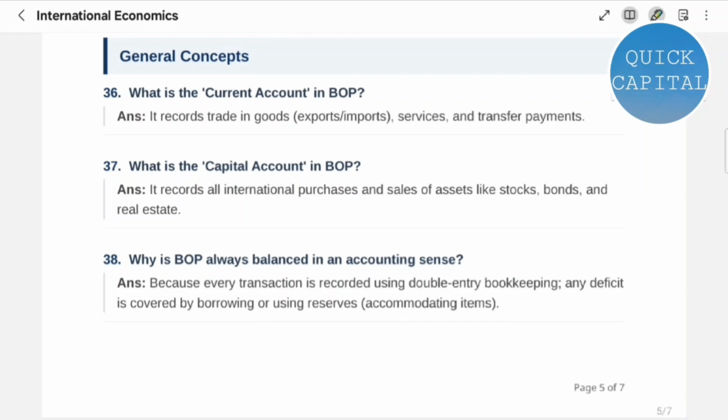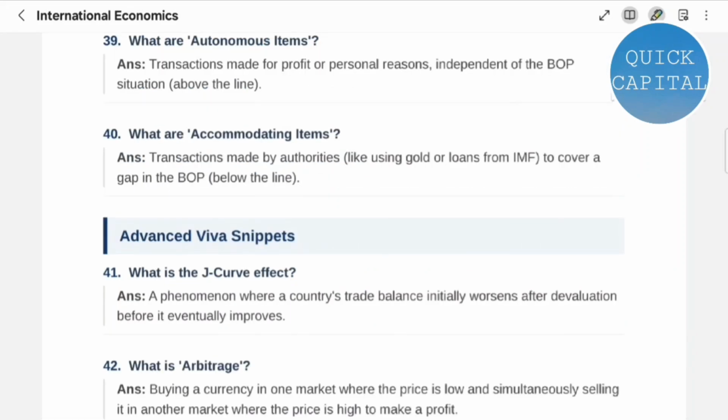Question 38. Why is BOP always balanced in an accounting sense? Because every transaction is recorded using double entry bookkeeping. Any deficit is covered by borrowing or using reserves, accommodating items. Question 39. What are autonomous items? Transactions made for profit or personal reasons independent of the BOP situation.